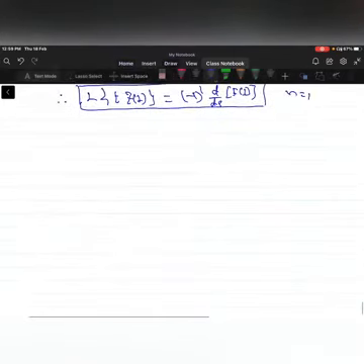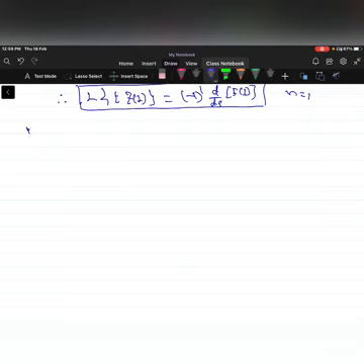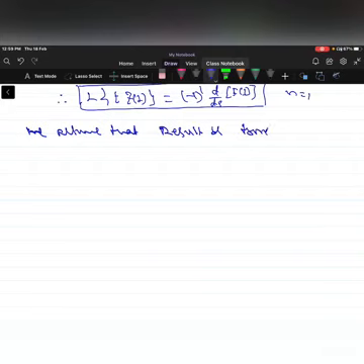Now assume the result is true for n equal to k.